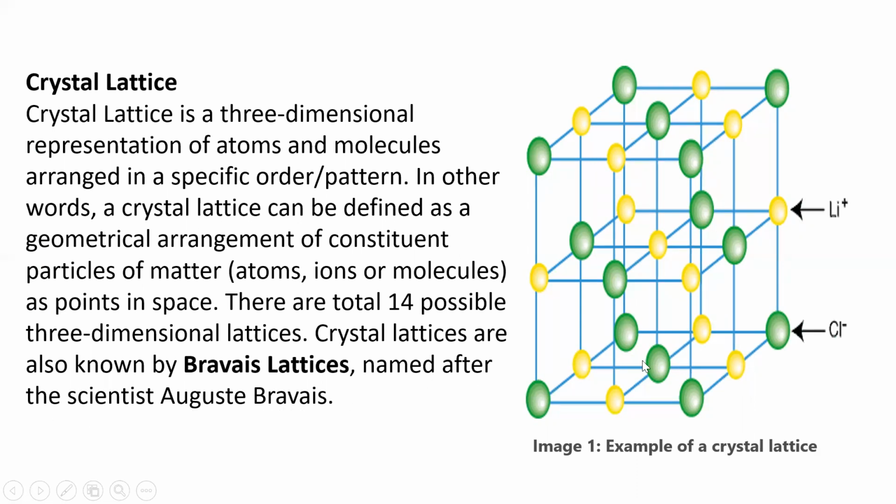So before going to the next topic, what is a crystal lattice? The three-dimensional arrangement of points in space. That points in space is nothing but a crystal lattice. What is arranged in three dimensions? The three-dimensional representation of atoms and molecules arranged in a specific order or pattern. So a crystal lattice can be defined as a geometrical arrangement of constituent particles of matter, that is atoms, ions, and molecules. This is called a crystal lattice.